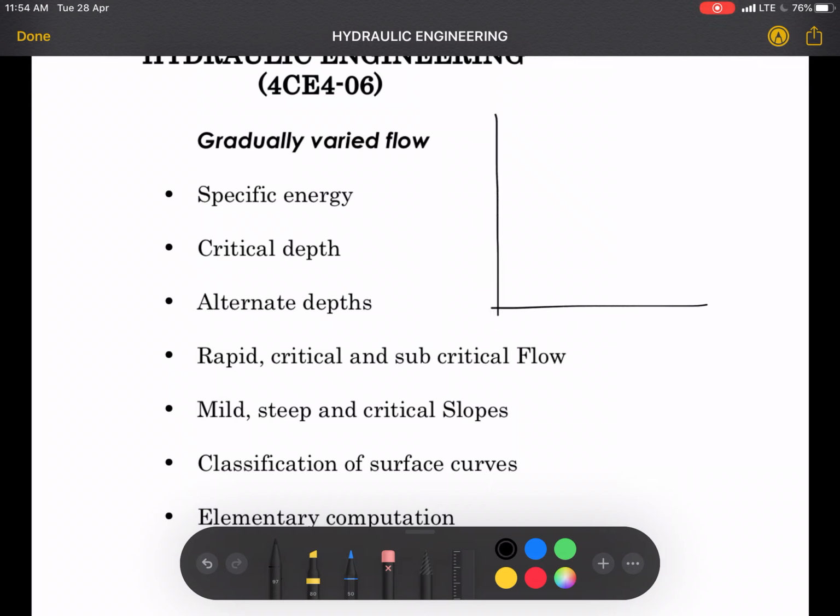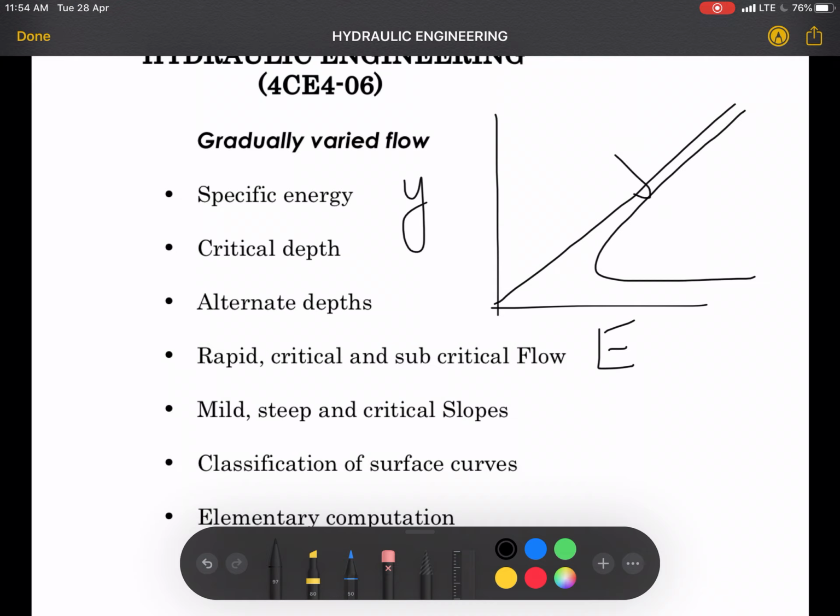Let us say this is y and this is E. This is the 45-degree line. Something like this is a second-degree curve or parabola.